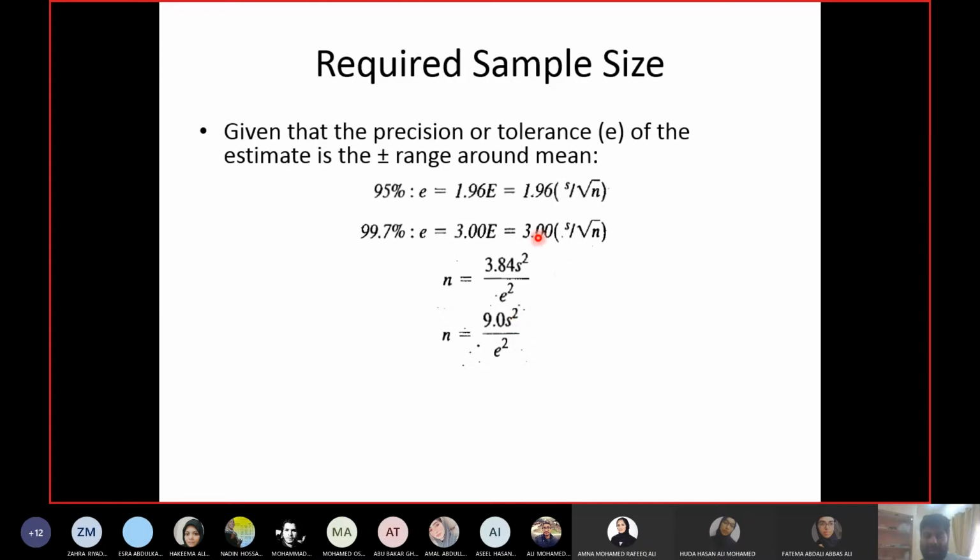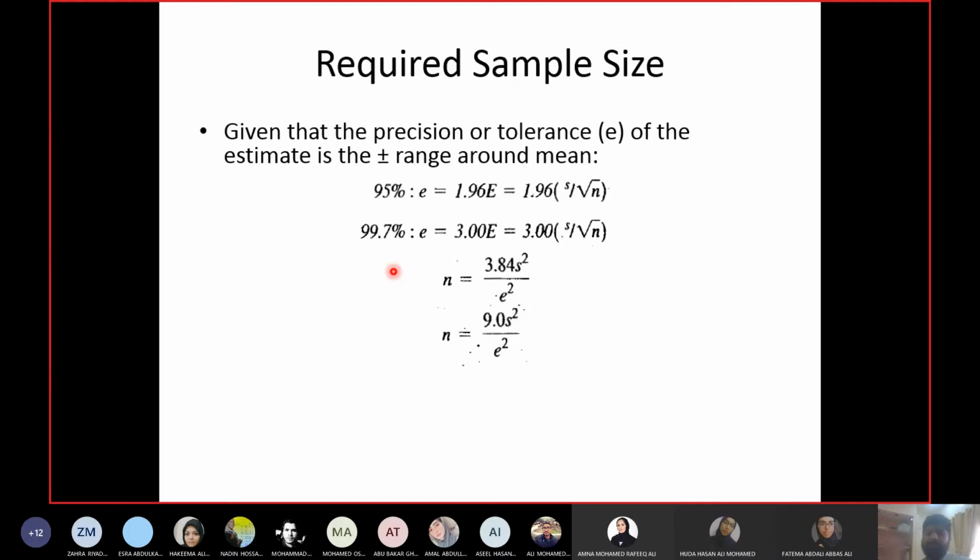3 will become 9, square of 3, and S square upon E square. So if you want to calculate the required number of samples for your data, then you use one of these two equations, depending upon your confidence level. Before you go in the field, decide how much confidence level you want and what your required precision or tolerance level would be. Then you calculate the number of samples and collect those samples.